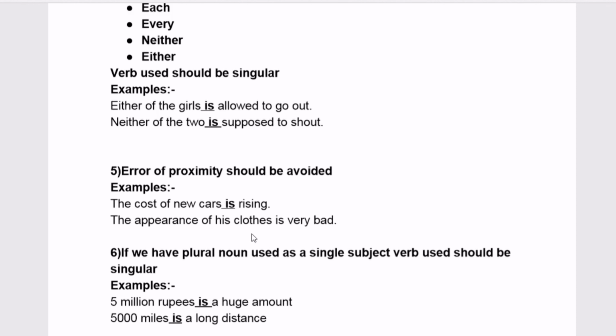See the second example: 5,000 miles is a long distance. Why have I used "is"? Again the same: the noun is used as a single subject.